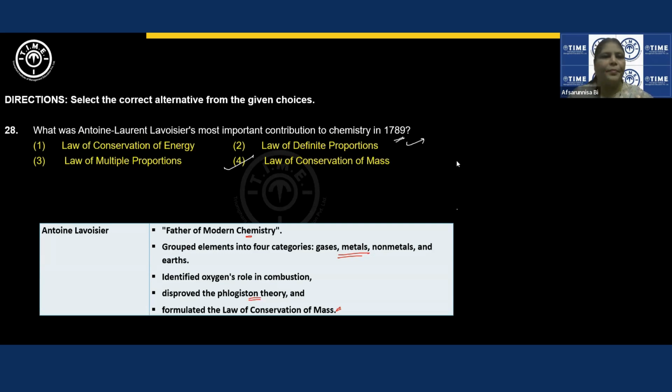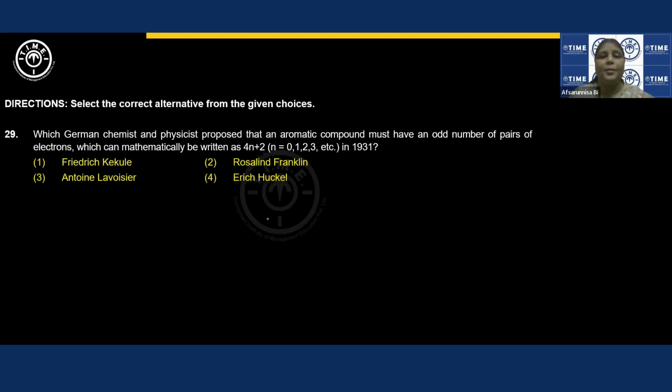Next question. Which German chemist and physicist proposed that an aromatic compound must have an odd number of pairs of pi electrons, which can mathematically be written as 4n plus 2 pi electrons, in 1931? Now, to answer such questions, this is not of class 10, this is definitely of intermediate, plus 11th and 12th class. So non-science students will face difficulty answering such questions. We can use the elimination method here. Antoine Lavoisier is nowhere associated with this, so we can eliminate this option.